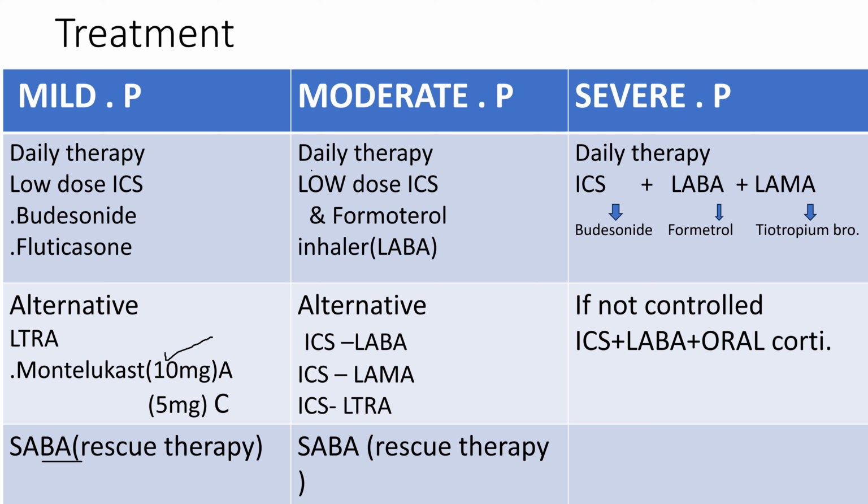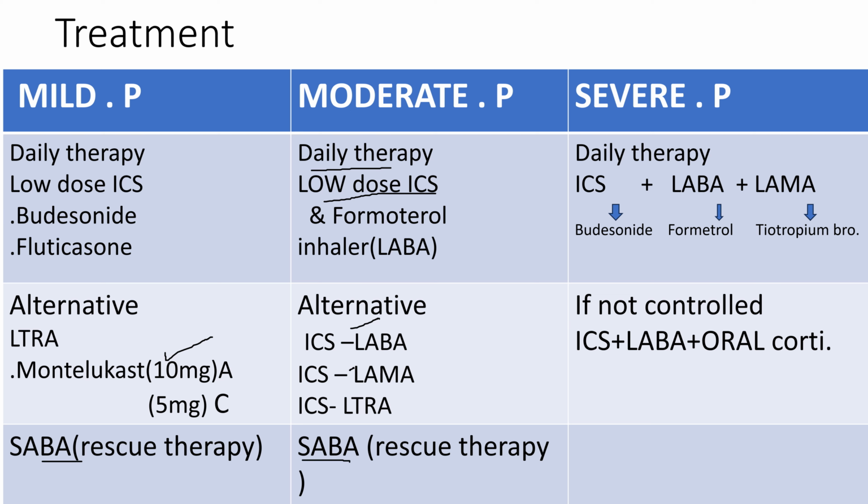Next, coming to moderate persistent type of asthma. Here we have to adopt daily therapy, a low dose of inhaled corticosteroids along with a long acting beta agonist like formoterol inhaler. As alternative therapy, we can give inhaled corticosteroids along with long-acting muscarinic antagonist, and leukotriene receptor antagonist. Next, as rescue therapy in moderate persistent also, short-acting beta agonist can be given.